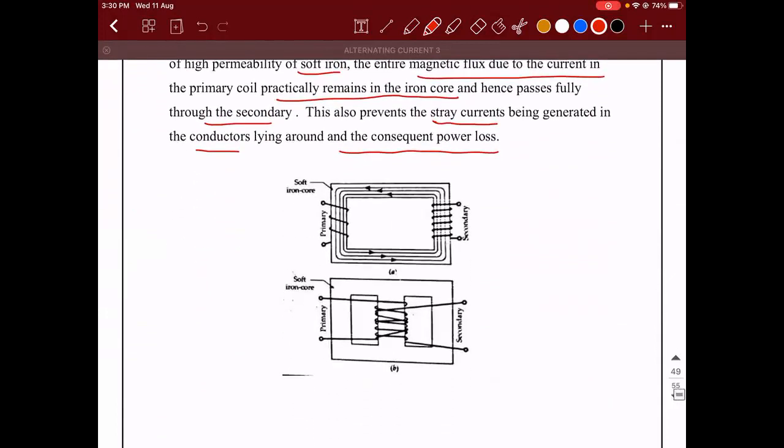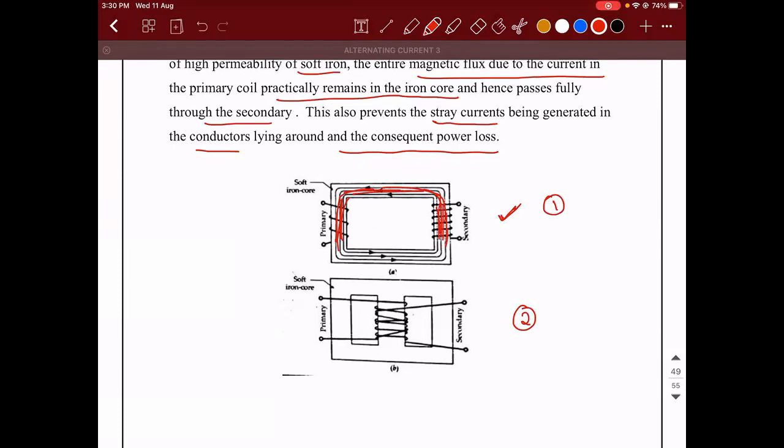Yes, sir. So when you do that kind of a winding, you can either do it in this way or in this way. What is the difference between the first and the second case? In the first, the flux that is getting generated will get linked with the other coil through the core. Correct?